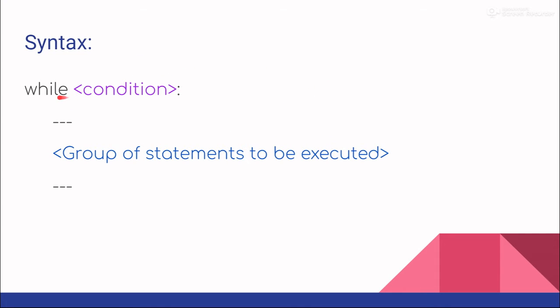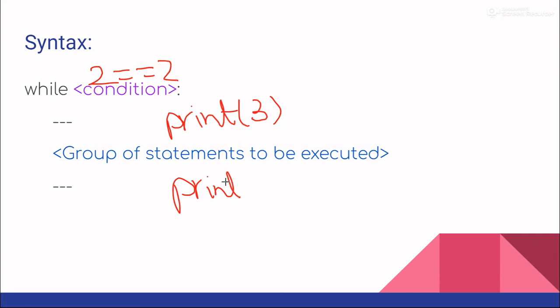So this is the syntax of the while loop. First we write while, and then the condition that we want to check, which here is 2 is equal to 2, and then the group of statements that we want to execute. So our group of statements was print 3, I think it was 3, and then print hi, right?